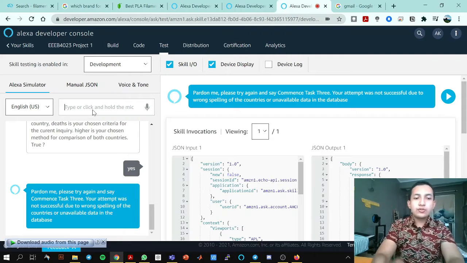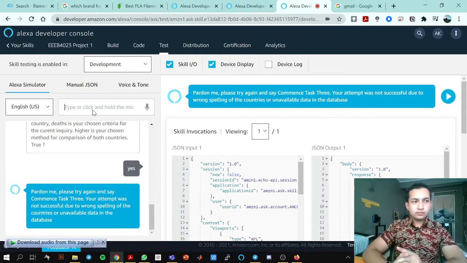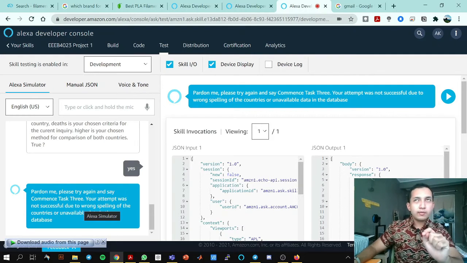See there. Pardon me. Please try again and say commence task 3. Your attempt was not successful due to wrong spelling of the countries or unavailable data in the database. So we can know that the name of the country might be wrong here, or that data is unavailable in the database. So this is a checking process so that the user could know what they did wrong.